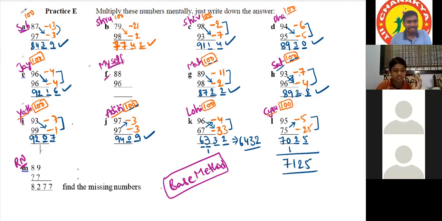Then Ritvik. Sir, now let's see how you yourself will do it and explain. That will be good. Okay, all of you see this. Yes, sir. Find the missing number. Can you speak loudly? Yes, sir. It is find the missing number, sir. Sir, so we can do 8,277 minus 89, sir. The answer will be 8,188, sir.